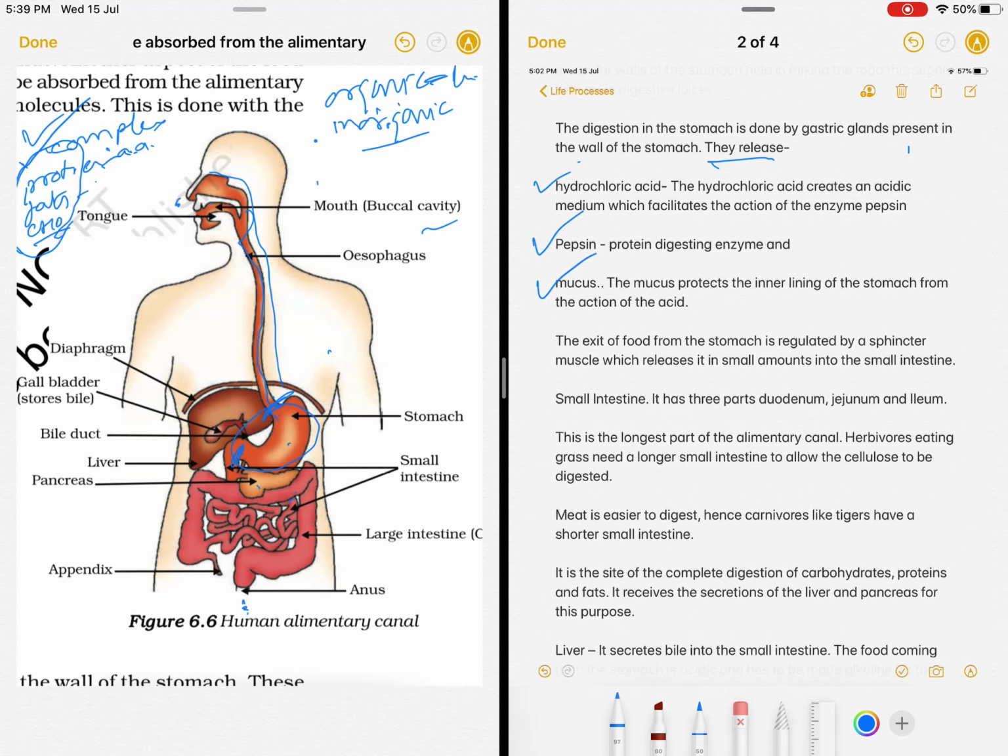This hydrochloric acid, it is acid, you see. What's its function? It provides acidic medium.